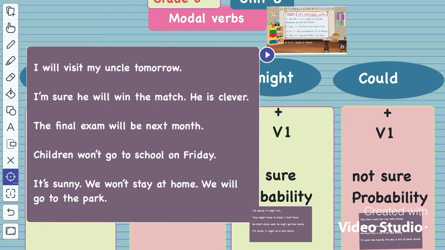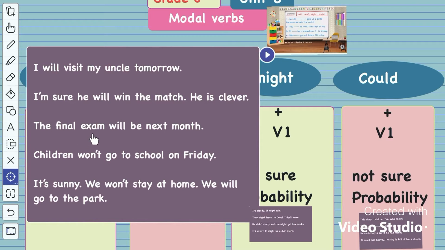Let's read them together. I will visit my uncle tomorrow. I am sure that I'm going to visit my uncle tomorrow. So I use will because I am sure that I will visit my uncle tomorrow. Number 2, I am sure he will win the match. He is clever. He is very clever. He is professional. He is good at playing any sport, for example. So he will win the match. So when you are sure of something in the future, you will use will.